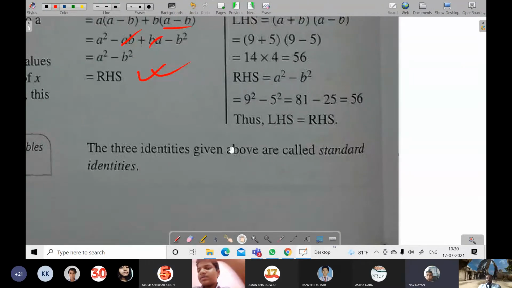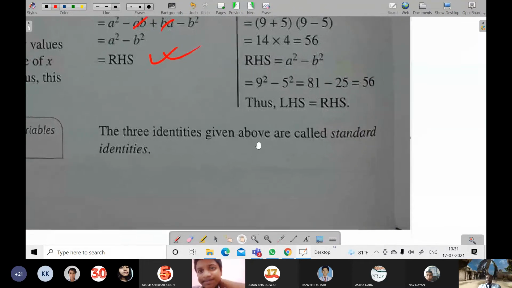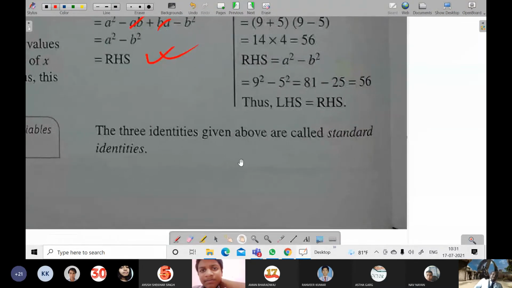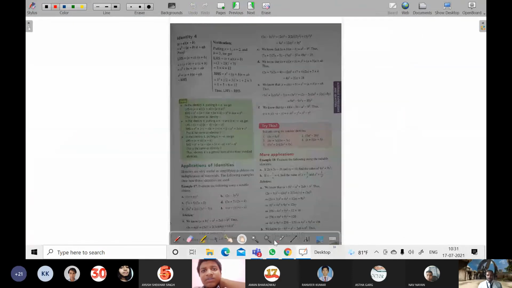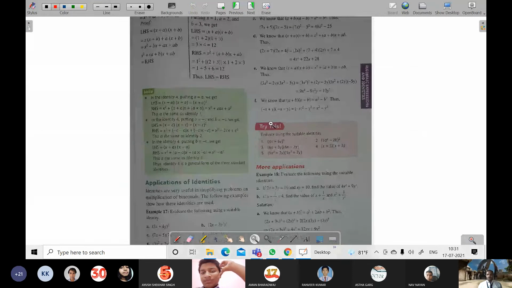Now the three identities given above are called standard identities. These identities are called standard identities. Now here comes identity 4.